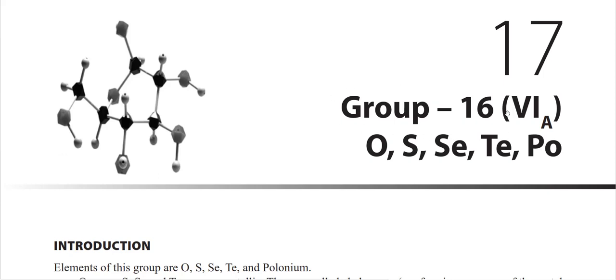Dear students, today we are going to learn about the 16 group, which contains oxygen, sulfur, selenium, tellurium and polonium. As you know, whenever you go from top to down, the metallic character increases. So these are the non-metals and this is the metal. And this group of elements is known as chalcogen because they are ore forming.